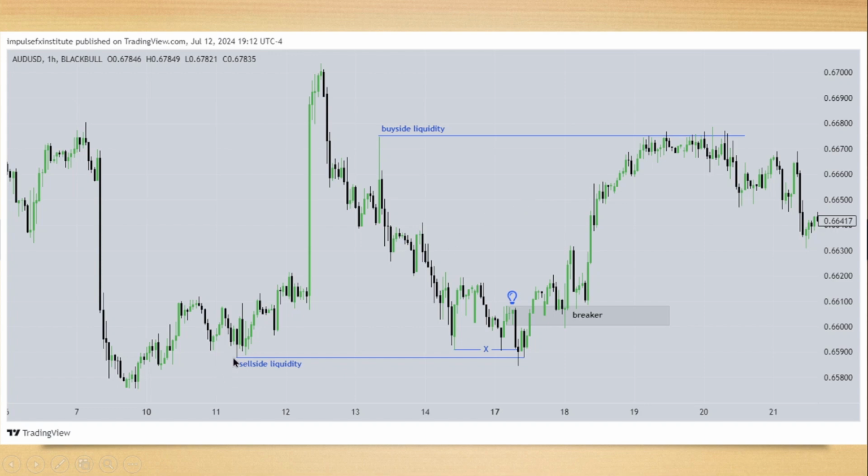So we have a pool of liquidity raided here and here. Then we have a displacement higher. The last up close candles here, this green candle here. Extend that out in time. That is your breaker block. When price returns into it, you're buying from there, attacking what? The next closest draw on liquidity.